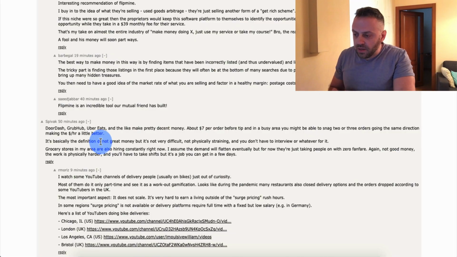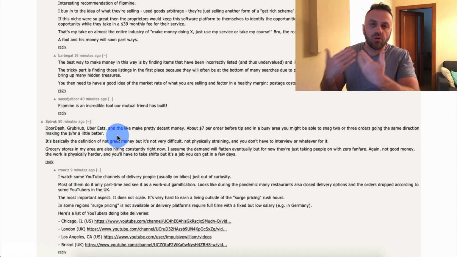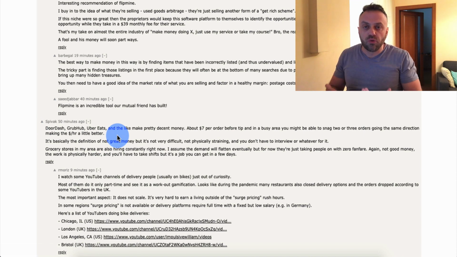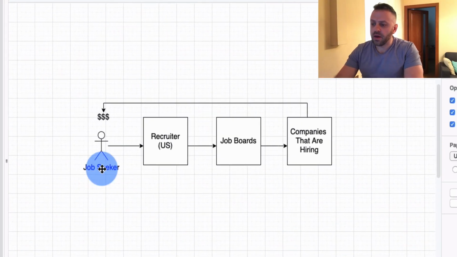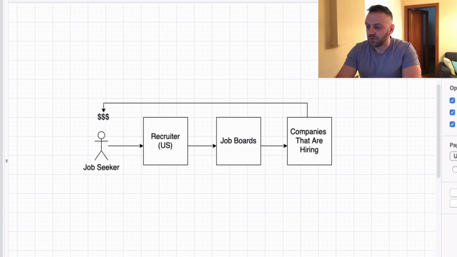So we have this thread here. This guy, Spivak, his handle. He is looking to work, and you become a recruiter, okay? And so let me show you a diagram. All right, so here we have a diagram, right? You have a typical job seeker, right? And this is basically this person right here.